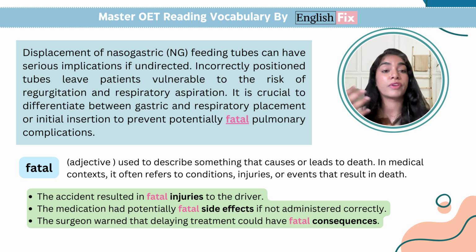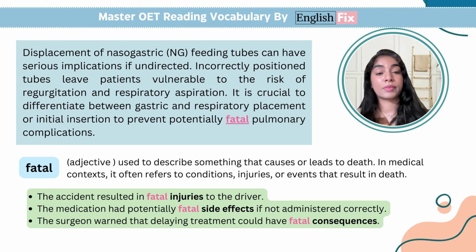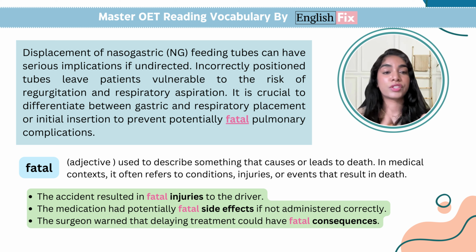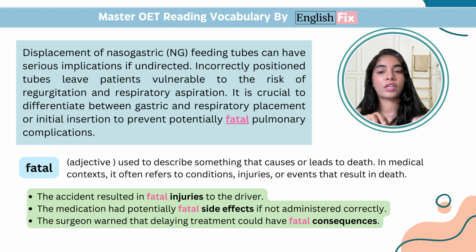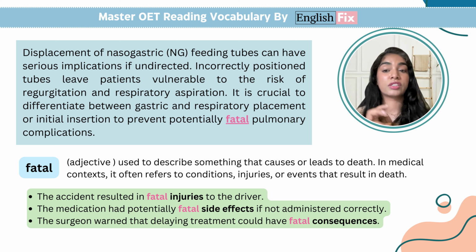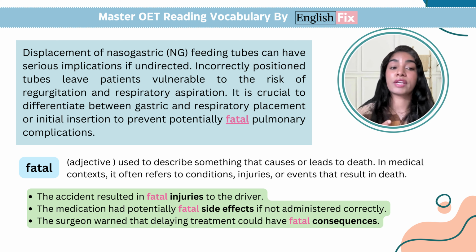To talk about the severity of those situations, for example, the very first example says here, the accident resulted in fatal injuries to the driver. So, fatal actually tells me that those were not mild injuries that could be easily treated, but those were deadly injuries. Similarly, the medication had potentially fatal side effects if not administered correctly. So, if this medication was not administered correctly, it could lead to potentially fatal, very, very serious, very, very deadly side effects that could also result in death.